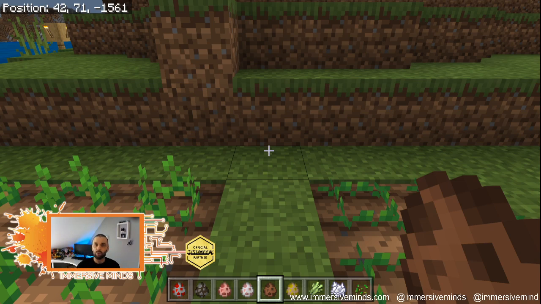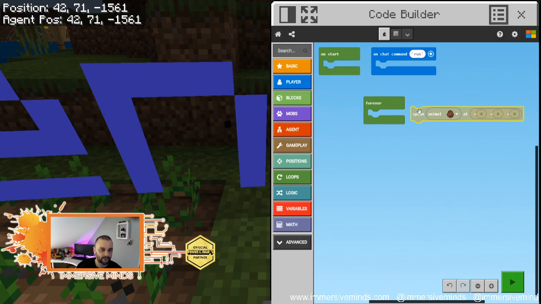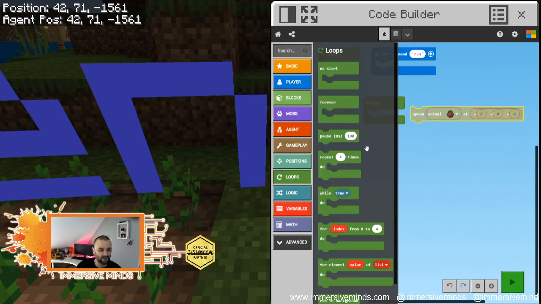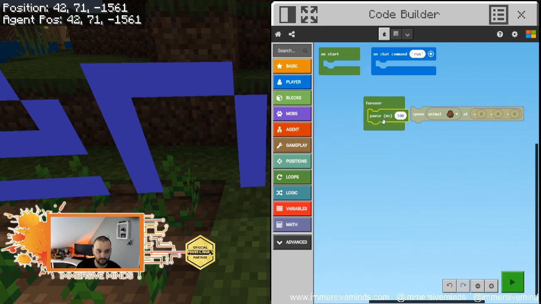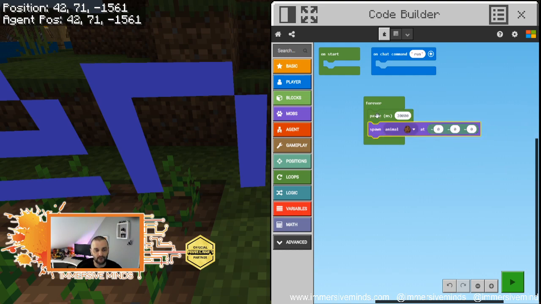They're like, oh, you know what we could do, sir? We could have rabbits as a pest. And I'm just like, brilliant. I never thought of that. And so let's go back in here and do a forever loop. I'm also going to give it a timer because I don't want them looping all the time. I'm going to say every 20 seconds, we're going to spawn a rabbit at...